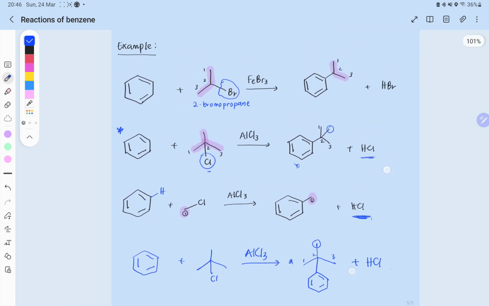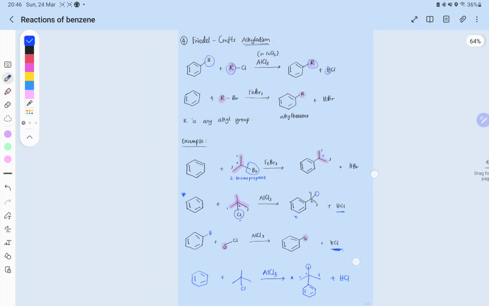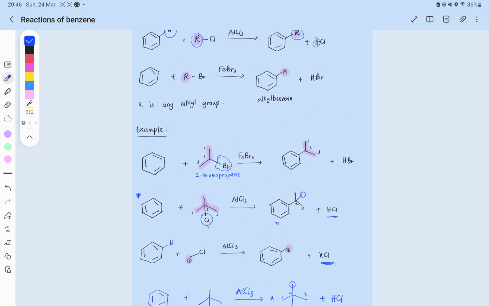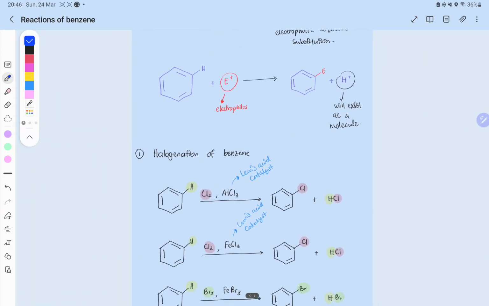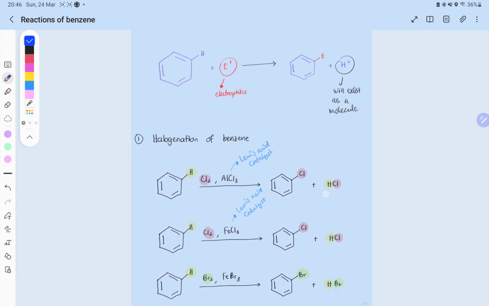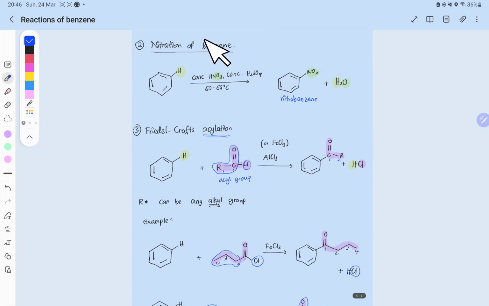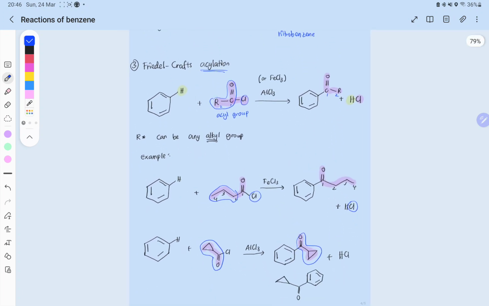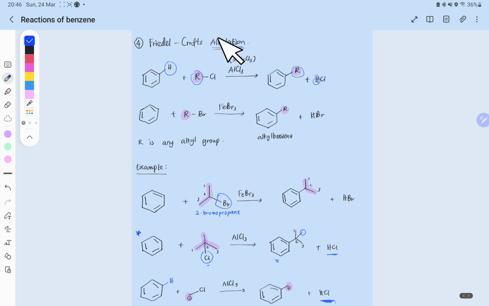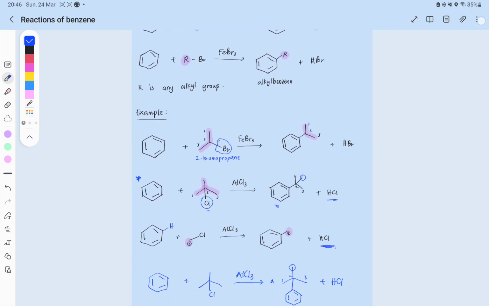Okay, so this is just the reactions of benzene. And there are 4 reactions of benzene that we have seen in this video. The first one is halogenation of benzene, whereby we use a Lewis acid because benzene cannot be halogenated as usual. Second one is nitration of benzene to produce nitrobenzene. The third one is Friedel-Crafts acylation to produce ketone. And the last one is Friedel-Crafts alkylation to produce alkyl benzene. Okay, so that will be all for this video. Thank you very much for watching.